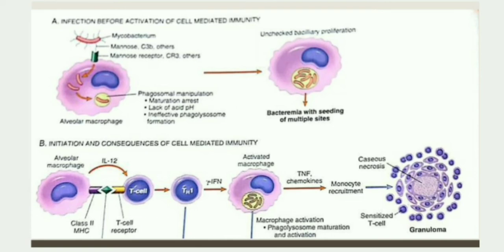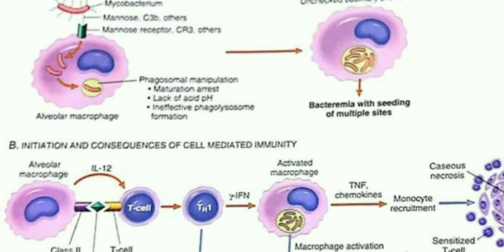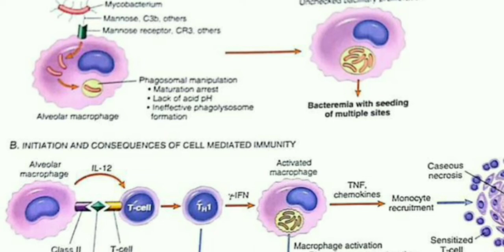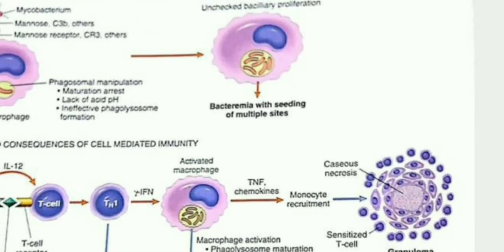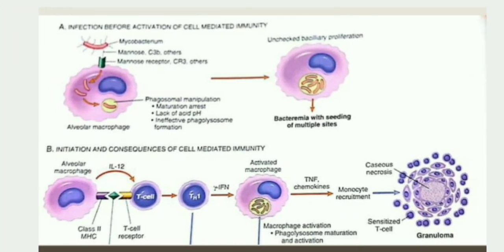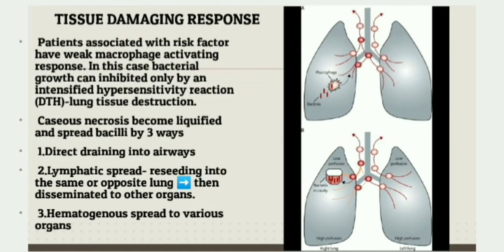Once the cell-mediated immunity is initiated, the alveolar macrophage or the antigen-presenting cells present the bacterial antigens to the T cells. The T cells are then converted to Th1 and Th2, and the Th1 have a role here. What the Th1 do is activate the macrophages, and there will be monocyte recruitment and finally granuloma formation. You can see everything over here in this diagram. And next, let's move on to the tissue damaging response.